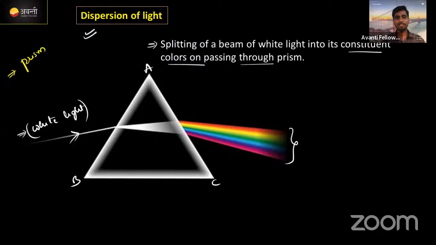In nature also it is happening, where a rainbow is formed through water molecules, right? We will discuss that also, no problem. Is it understood? First thing, what is dispersion of light?